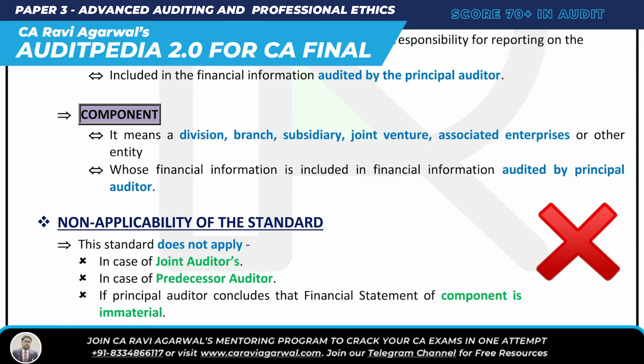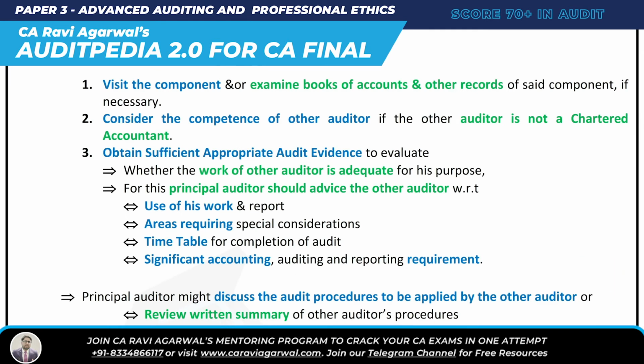Not applicable. Where is it not applicable? In case of joint auditors, 299, predecessor auditor, and where the financial information of the component is immaterial. Okay, if I'm using his work, I need to perform audit procedures. What are those audit procedures? What all do I have to do before I use his work? Visit the component and examine the books. Consider the competence and also obtain evidence so that you can evaluate the adequacy of the work.